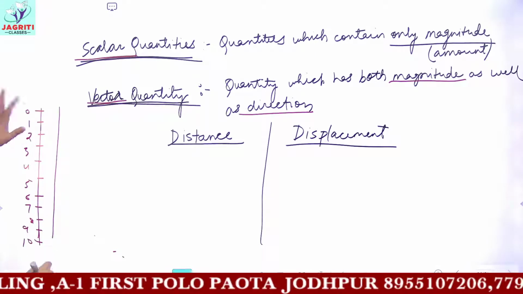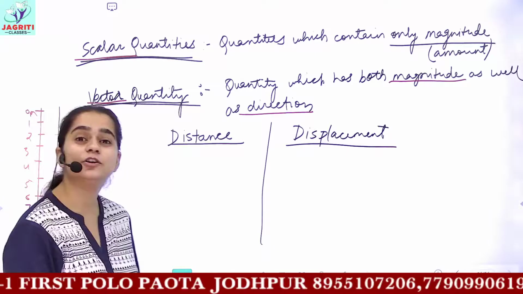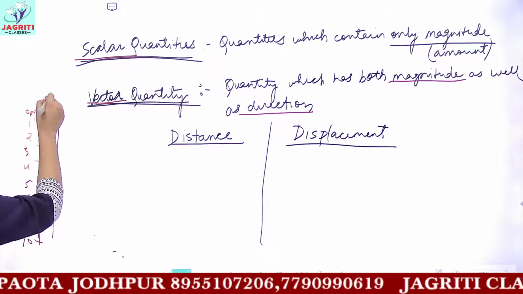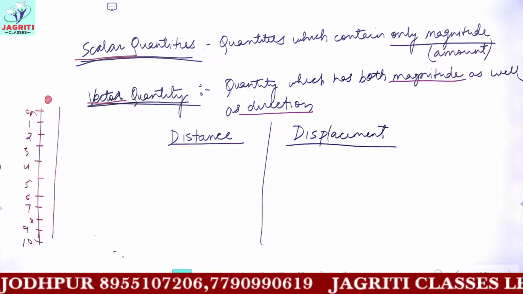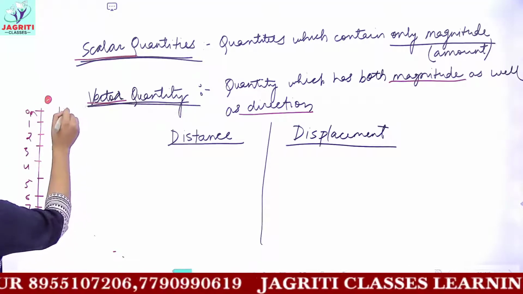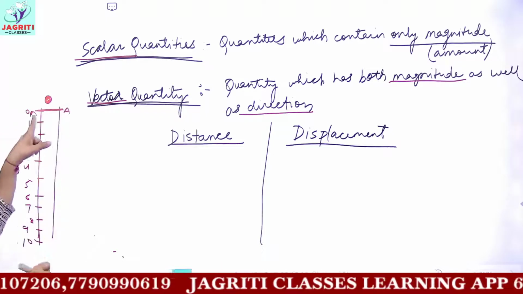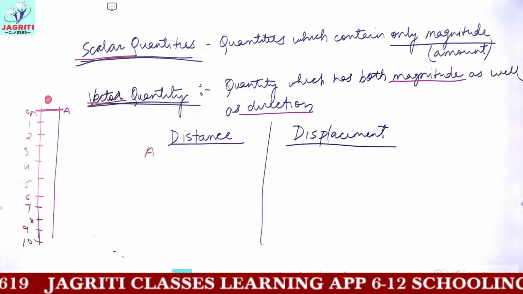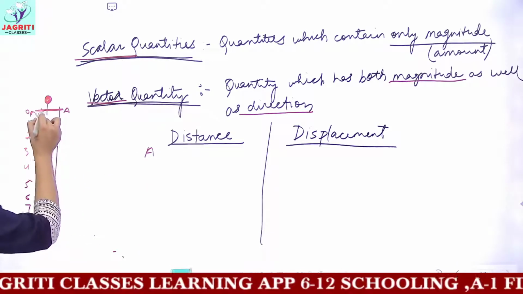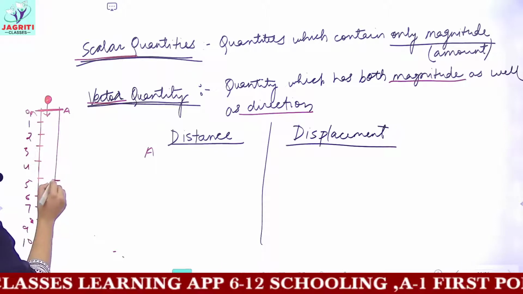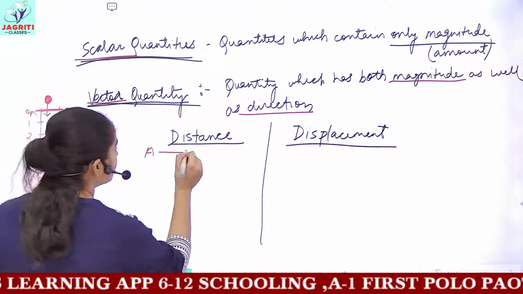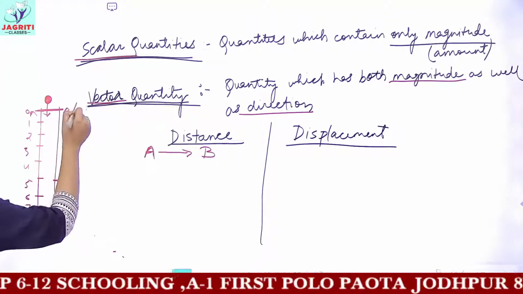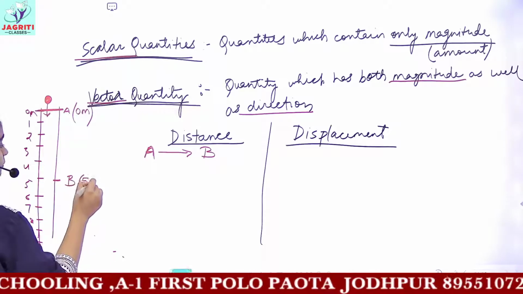These are the numbers in meter, the length of path in meter. Now I say that there is an object. This object starts to travel on this path, starting from the point A, that is A corresponds to 0 meters. While traveling, this object reaches the point B. So I'm writing the path: an object has traveled from point A to point B. A means here 0 meters and B is 5 meters.